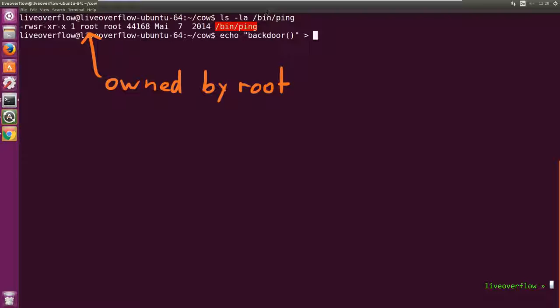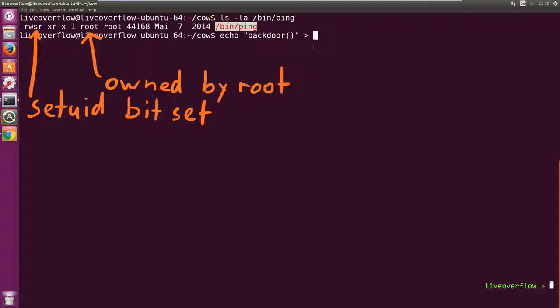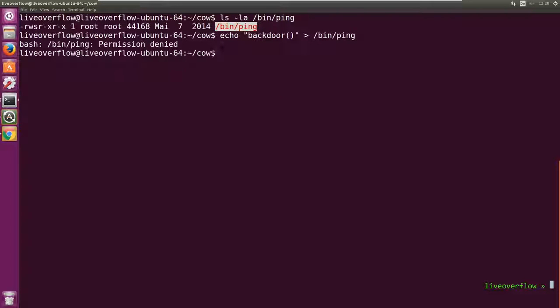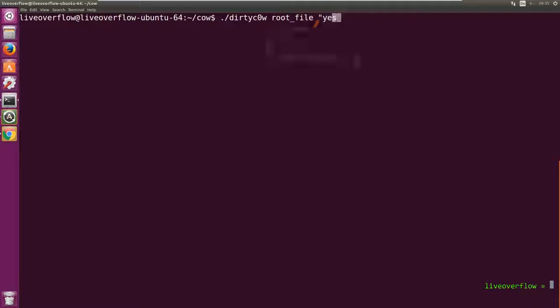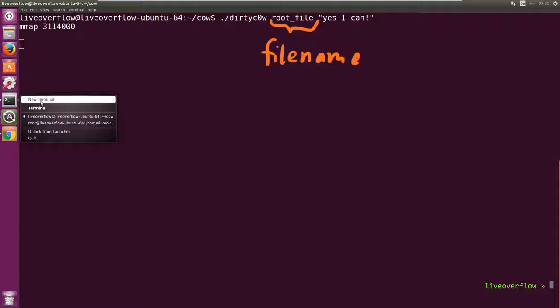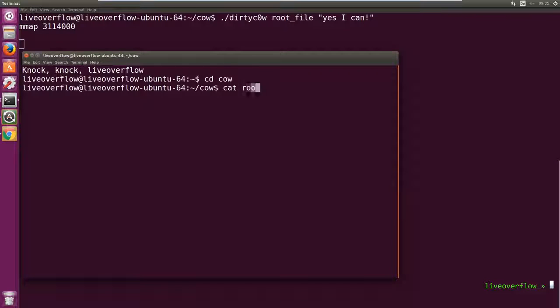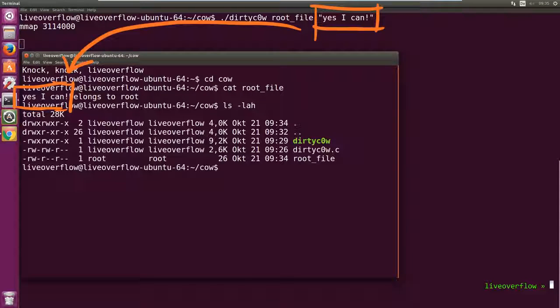Ping belongs to root and has the setuid bit set. This means anybody can execute it and it will run as root, but ping doesn't do much except sending out some network traffic. So our root file we just created resembles a binary like ping. It's owned by root and we can't write to it. Now when we execute Dirty Cow and pass it the root file and specify a string we want to write, we can observe that the string got written to the file.